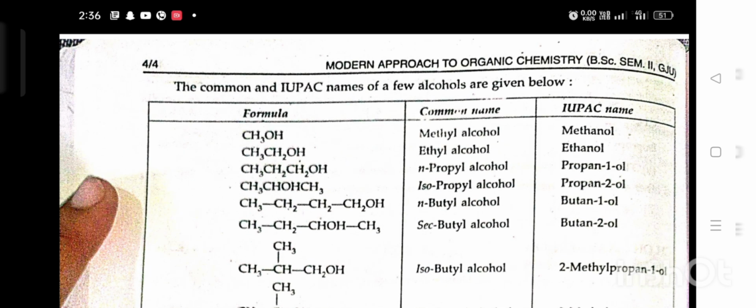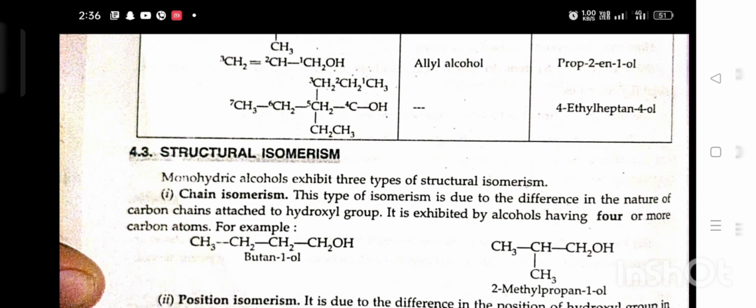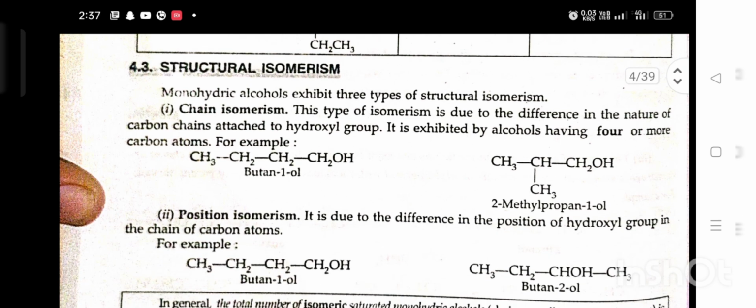CH3CH2OH, ethyl alcohol, IUPAC name ethanol, and so on. Structural isomerism. Monohydric alcohol exhibits three types of structural isomerism. First, chain isomerism. This type of isomerism is due to the difference in the nature of the carbon chain attached to a hydroxyl group. It is exhibited by alcohols having 4 or more carbon atoms.